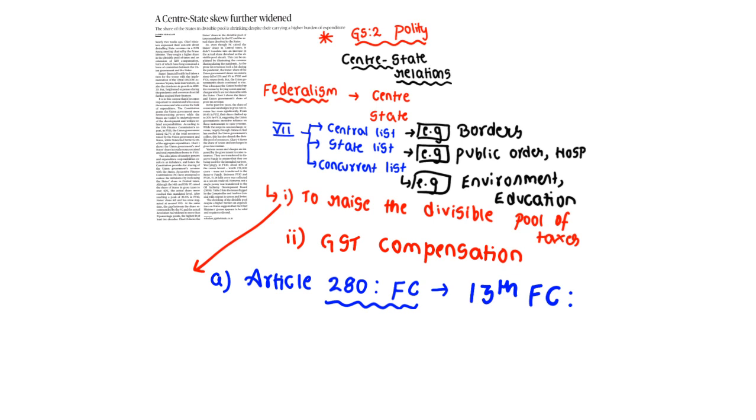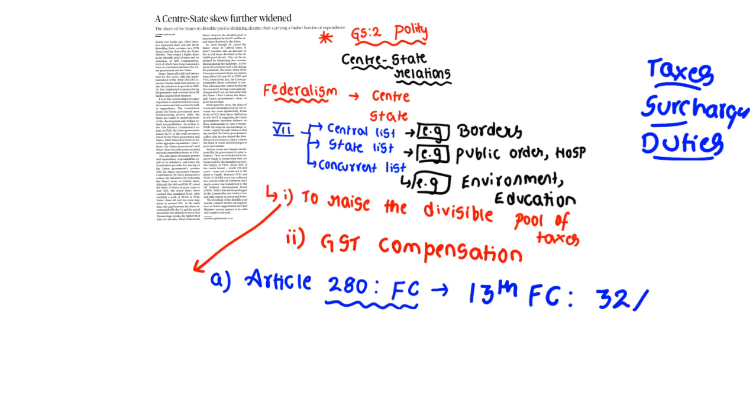So how are revenues collected? Revenues are collected from taxes, surcharges and duties. Clear? Taxes, surcharges, duties, everything forms part of revenue for the central government. This 13th Finance Commission provided for a 32% share.